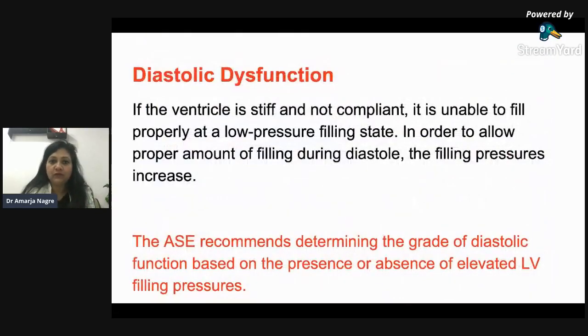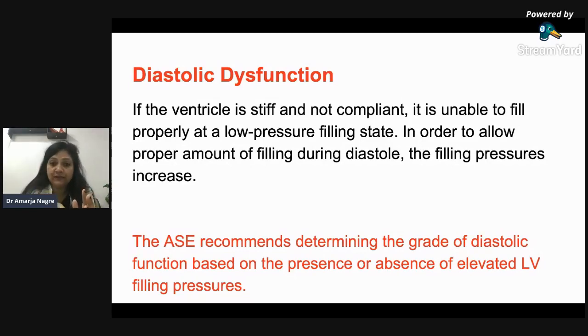Now this was about diastole. What is diastolic dysfunction as such? If a ventricle is stiff and non-compliant, it is not relaxing properly to accommodate that amount of blood volume. Then it cannot be filled at low filling pressures by the LA.